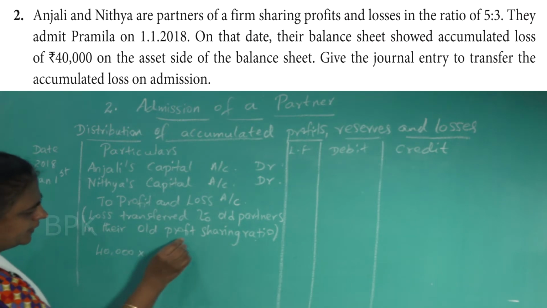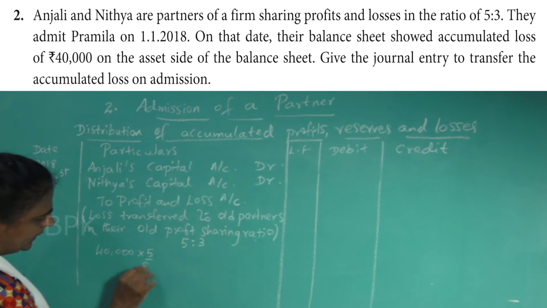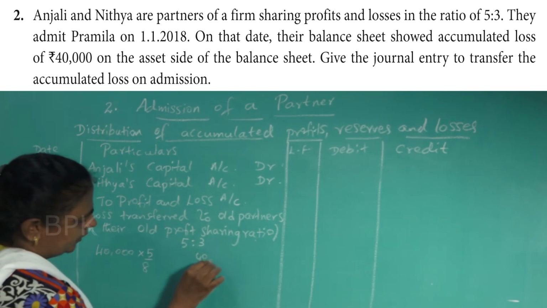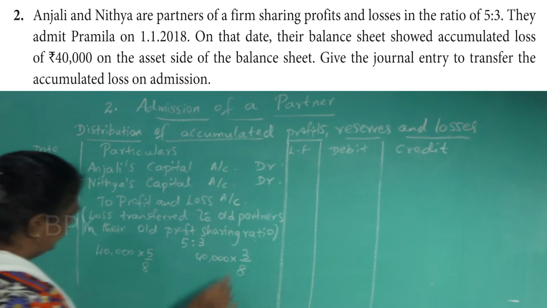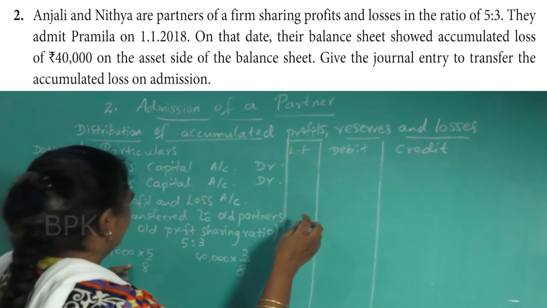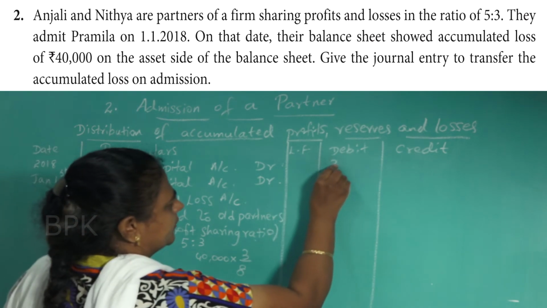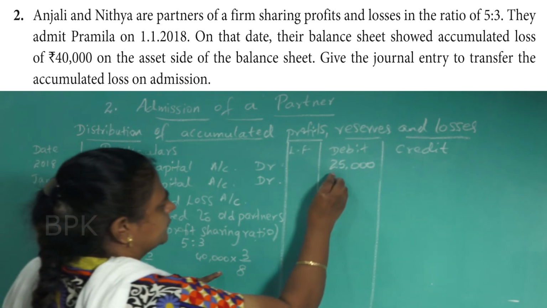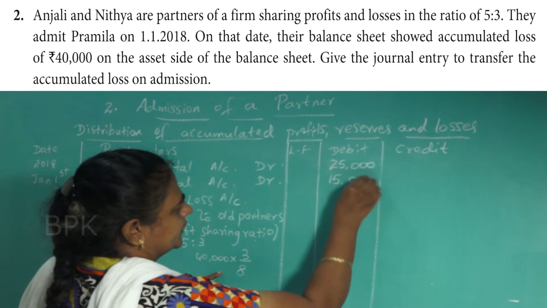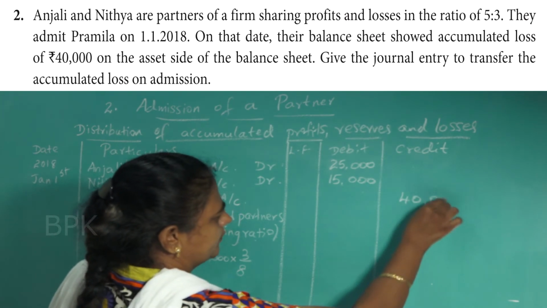Ratio is 5:3. 5:3 means 5/8 and 3/8. 40,000 into 5/8, here you will get 25,000. 40,000 into 3/8, here you will get 15,000. So the total is 40,000.